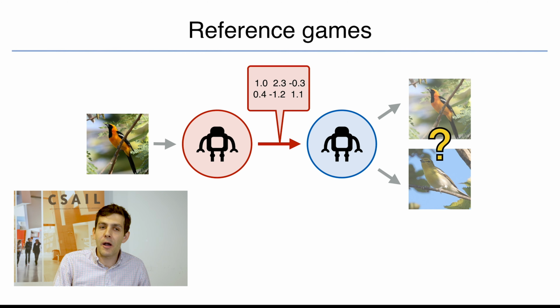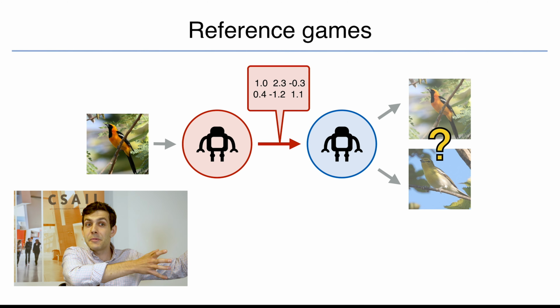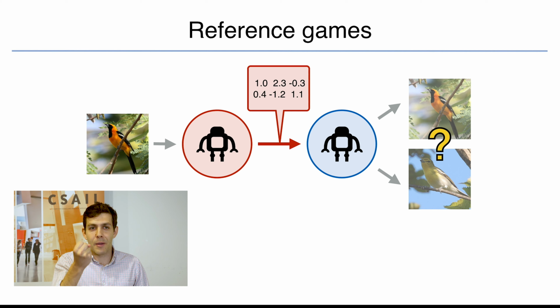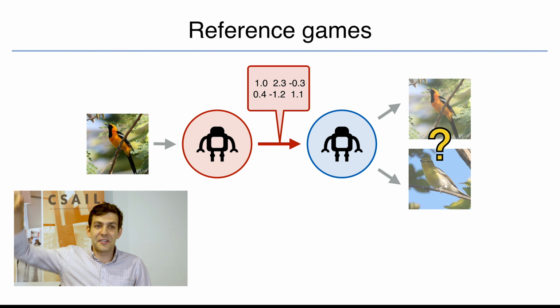So how might we go about evaluating the quality of a translation procedure like this? We're going to evaluate here on a couple of different tasks, and we're going to start by looking at the simplest possible example of a multi-agent communication problem, which is what's called a reference game. The way these games work is I have some sort of speaker model on the left that's going to observe, for example, an image, and it has to come up with some kind of representation of that image that allows a listener model on the right to distinguish the input image from some other distractor image